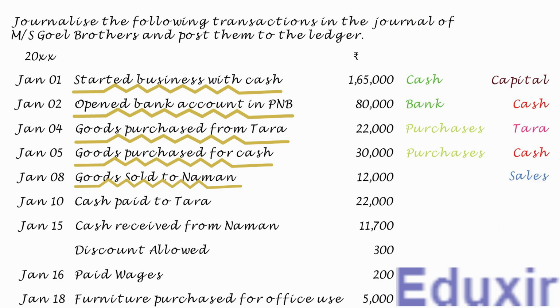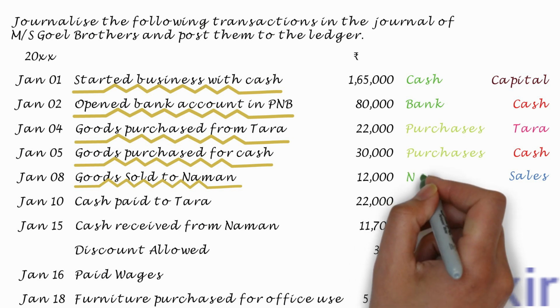At the same time, as these goods are sold on credit to the debtor Naman, the debtor asset of the business will be increasing. The rule to record any increase in the asset is to debit the corresponding assets account. In this case, the debtor Naman account should be debited.